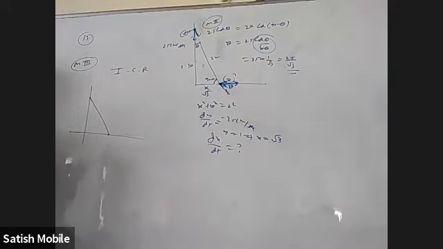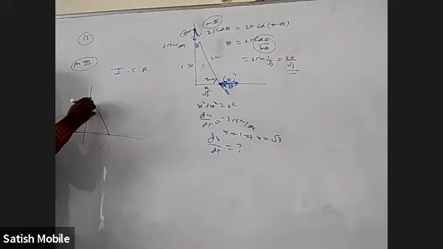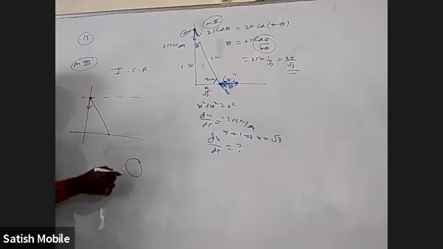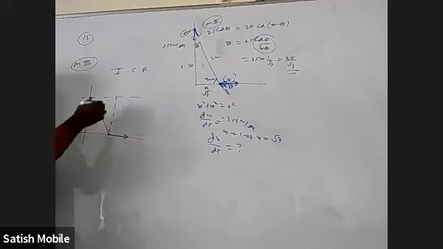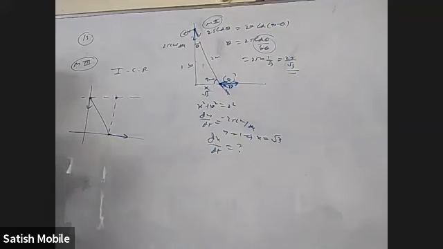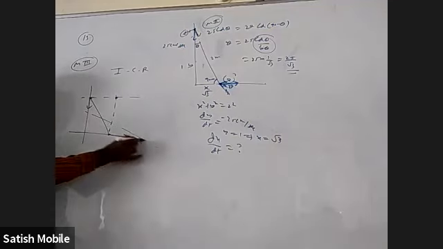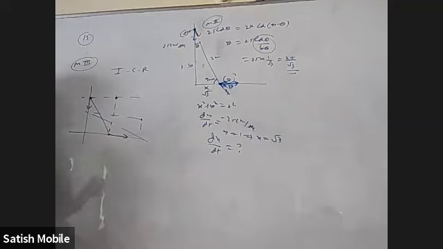I can identify it. If this one has a velocity like this, and it is actually rotating about a particle, definitely that particle should be on this line, because if something is doing circular motion, the radius and the velocity should be perpendicular, right? So somewhere on this line, the center should be there. Similarly, this is going like this, so somewhere on this line, the center should be there. So at this instant, you can imagine the whole rod is revolving about this point. That's why this has a velocity like this and this has a velocity like this. So this is called ICR, instantaneous center of rotation. After it slides a little more, again the ICR will be here. So ICR is changing.